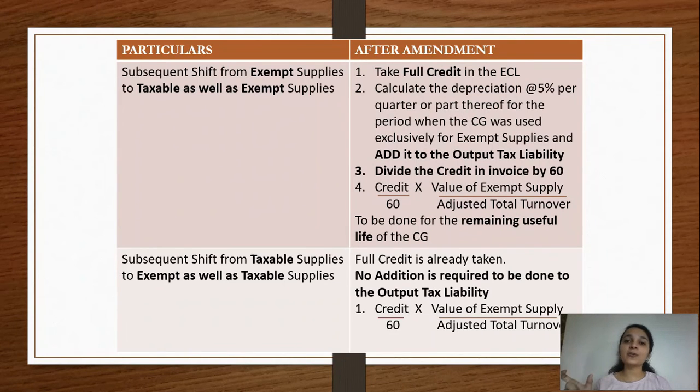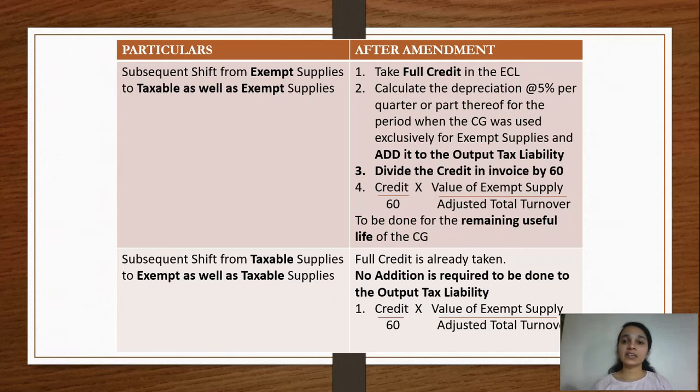The whole amount of credit, that is 1,20,000, will be divided by 60, and on the basis of that we will calculate how much is a portion to the value of exempt supplies, and this particular thing has to be done up to the remaining useful life of the asset. तो पहले का जो लकूना था, पहले का जो loophole था, that is overcome by this particular provision, because now we are taking the full credit, dividing it by the total useful life, and this particular thing is being done till the remaining useful life, and how are we going to apportion it?